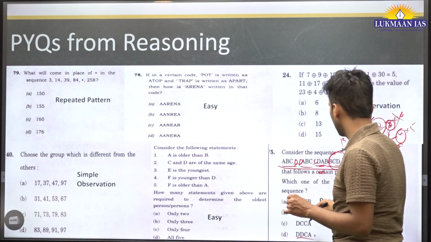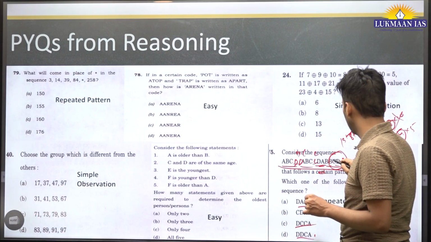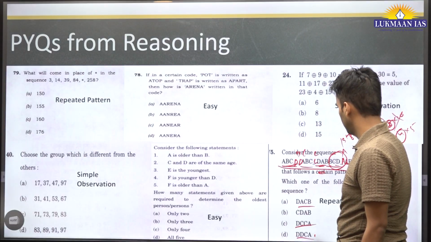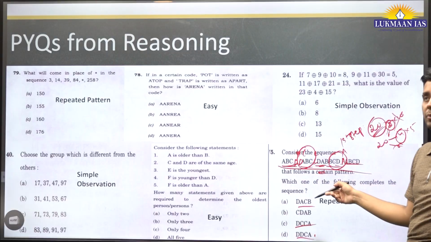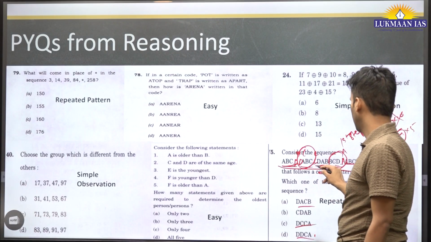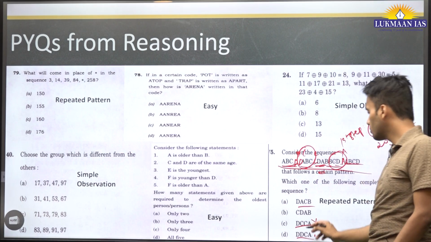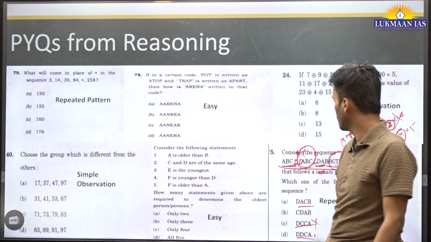Now let's check another one, DCCA, ABCD, CABC. Here C is being repeated. Rest all are okay. So this could not be, because this is not following a pattern, because C in the second grouping of 4 is repeated.